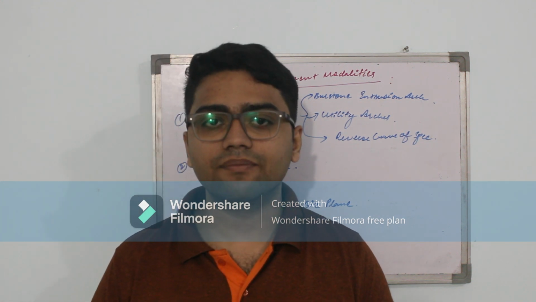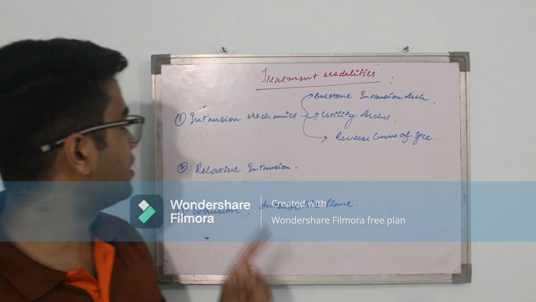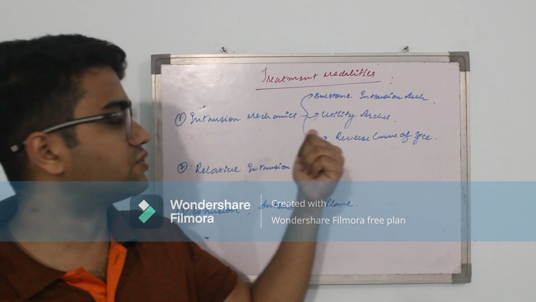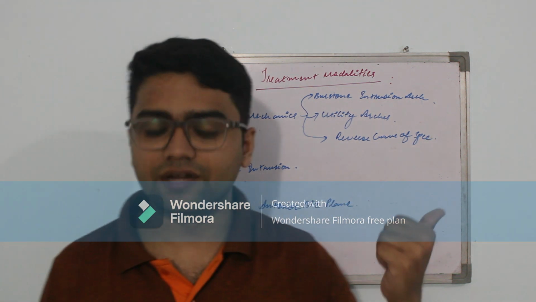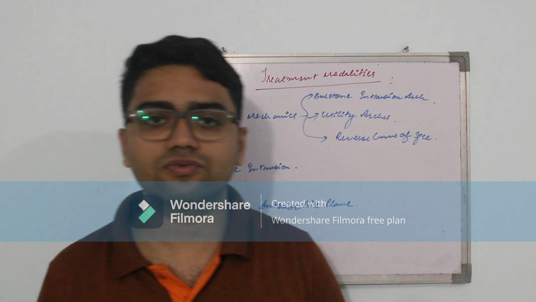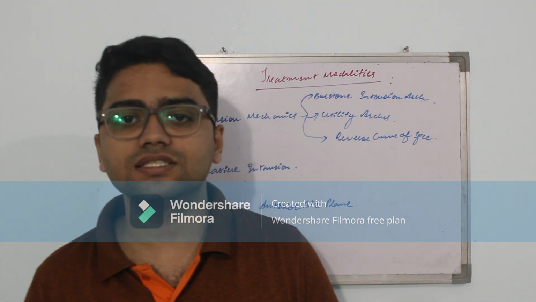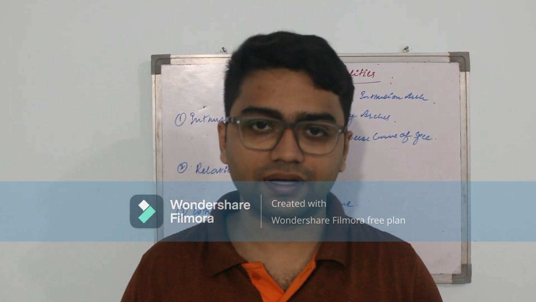Coming to the treatment modalities used while treating deep bite cases. Coming to the first one, intrusion mechanics. Intrusion mechanics can be done by three various things, that is Burstone intrusion arch, second one is utility arches and reverse curve of spee. Reverse curve of spee is a preformed arch wire which is used in mandibular posterior teeth to flatten the curve of spee. The curve of spee in deep bite cases is usually deeper, and now we want a flat curve of spee. In these cases we use reverse curve of spee.